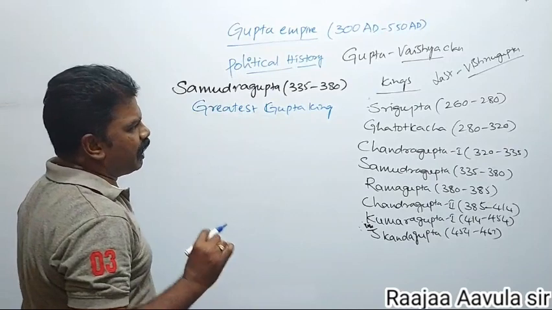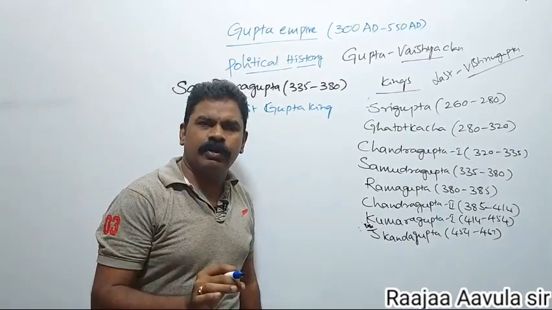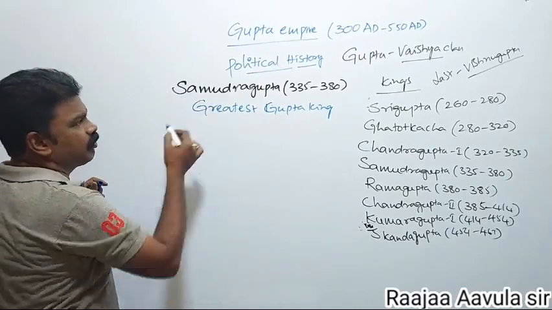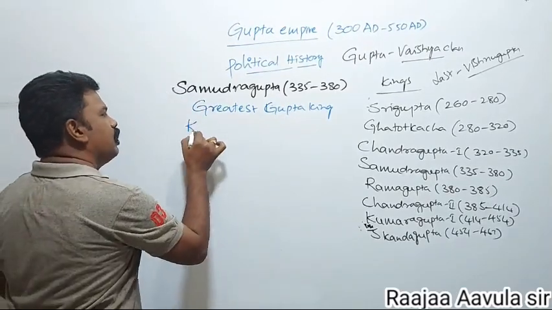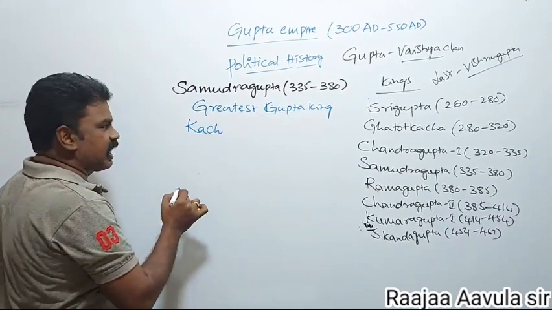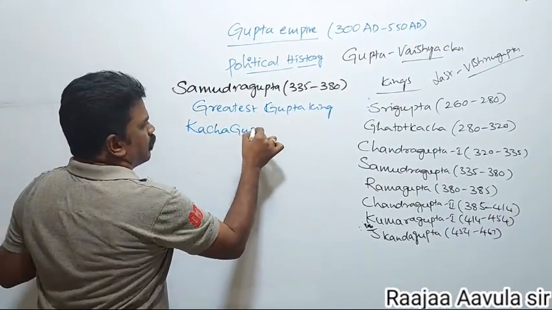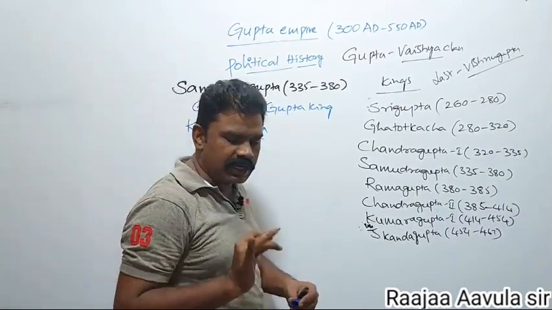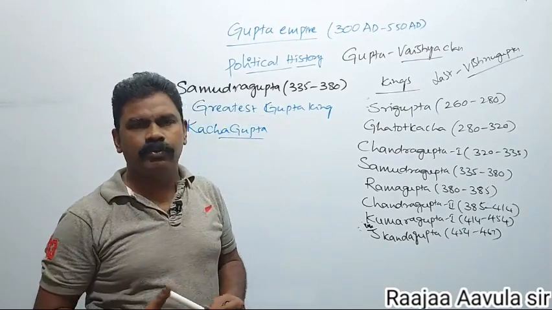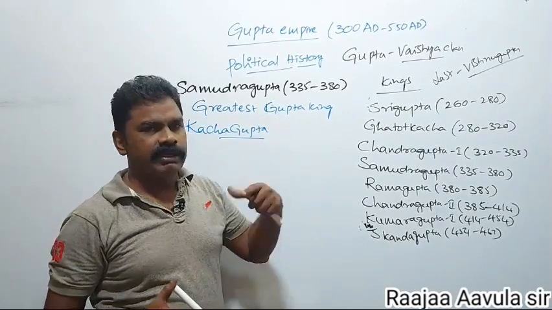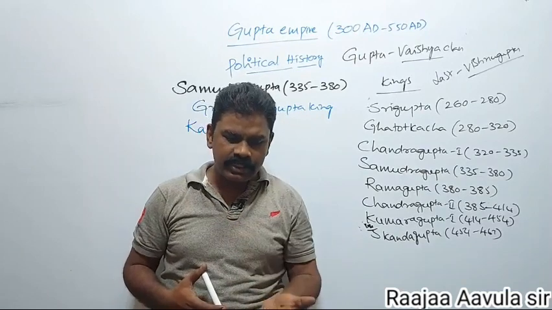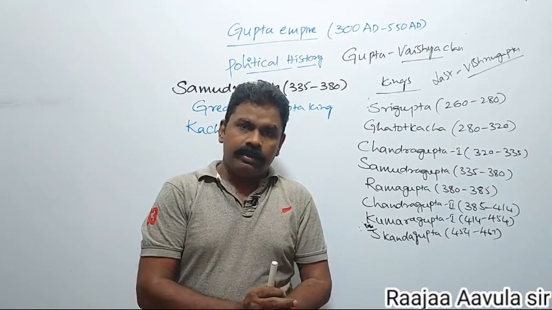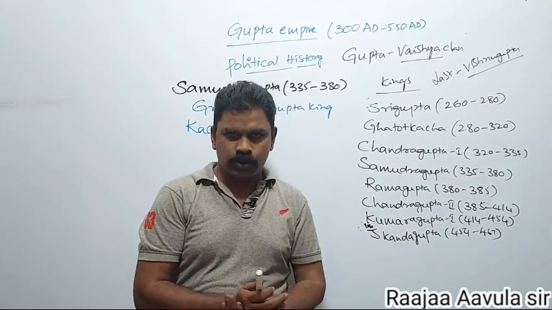But from other information, we know that whenever Samudragupta came to the throne, he might have killed one of his kinsmen, Kachagupta. Kachagupta might be the brother of Samudragupta, that is, an enemy. He killed Kachagupta and came to the throne. This we know from different sources.